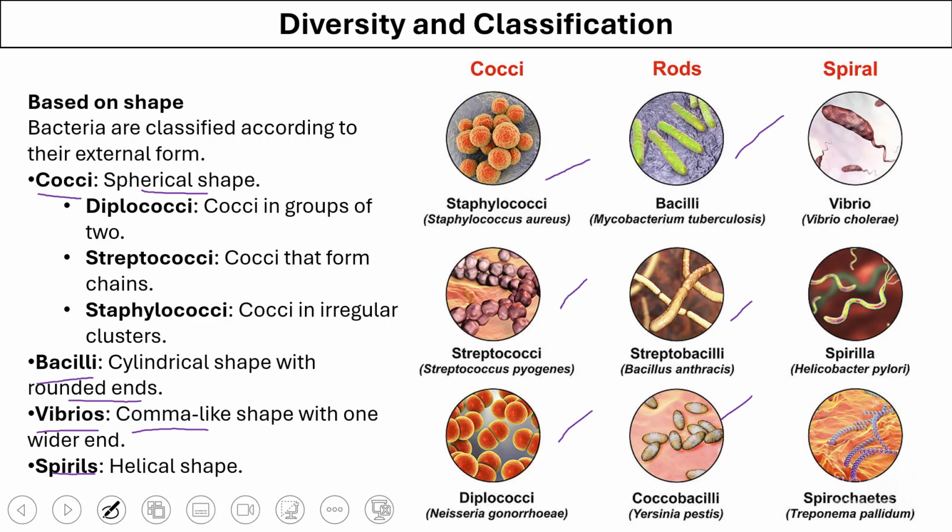Now depending on how many of these bacteria or monerans come together to form a structure, they have further classification. For example, in Diplo, you would have 2 bacteria in a group. In Streptococci, you would have several bacteria forming a chain, and in Staphylococci, you would have many bacteria coming together to form an irregular cluster.